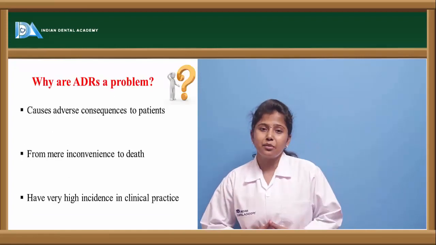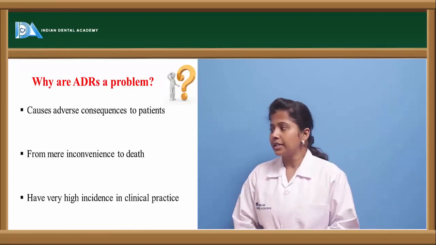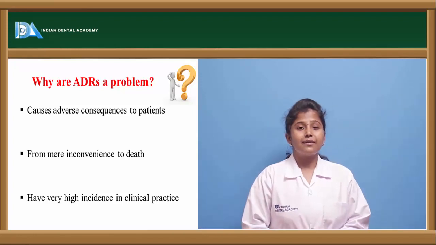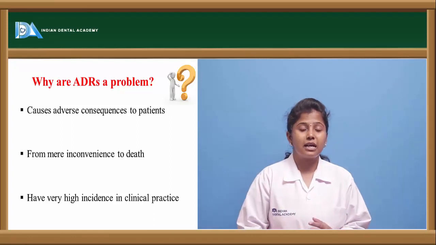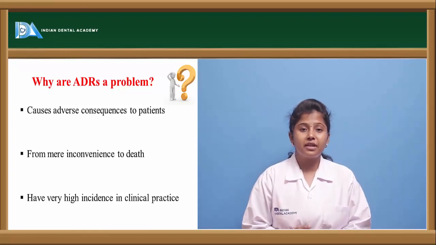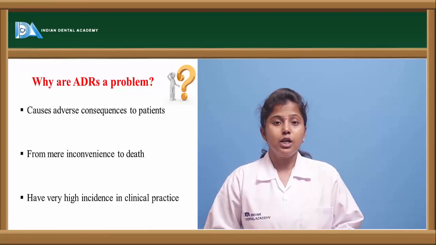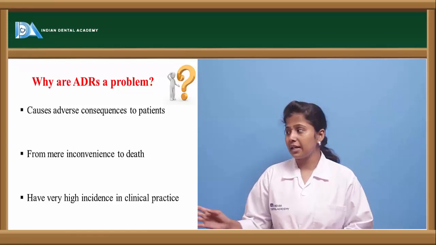So why are these adverse drug reactions serious problems? Why are they very serious? One thing is that they cause adverse consequences to the patients. For example, if any drug reacts with the other drug, it may lead to severe rashes on the body, or it may lead to severe cardiac events. So it may sometimes lead to death of the person also. That is the reason these are very harmful.